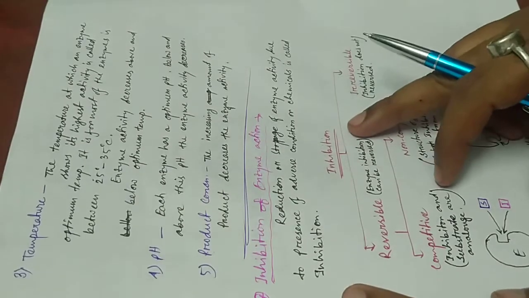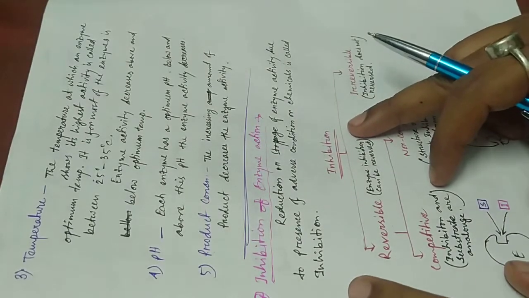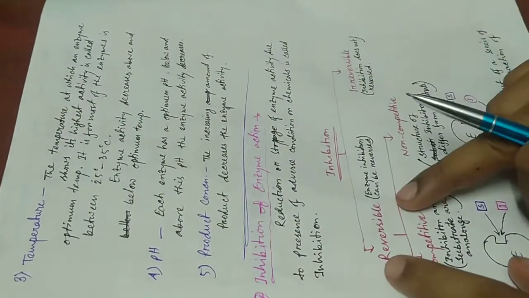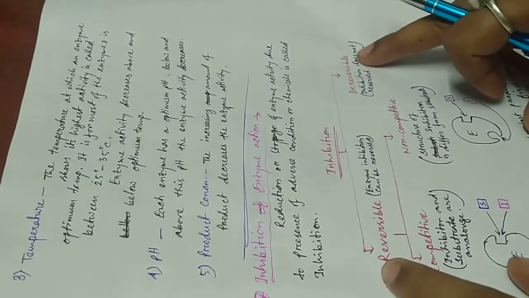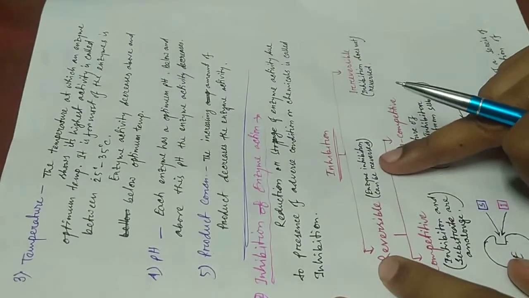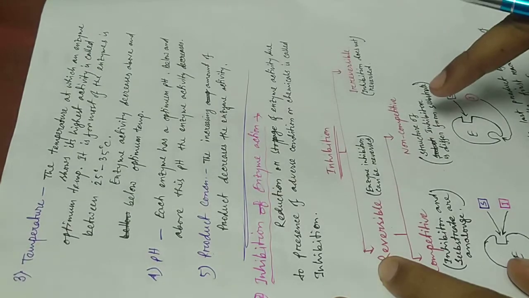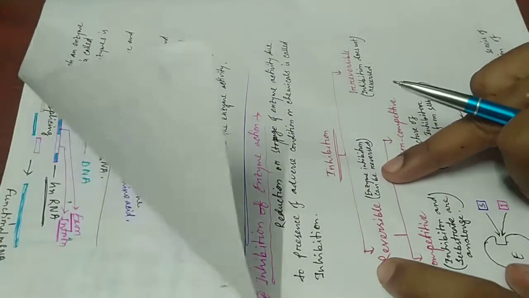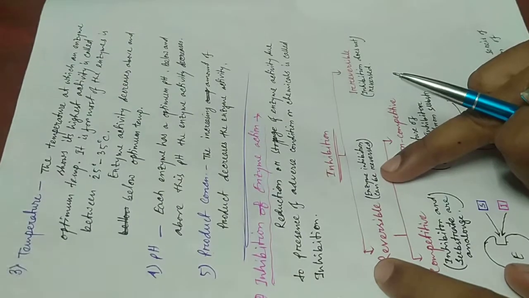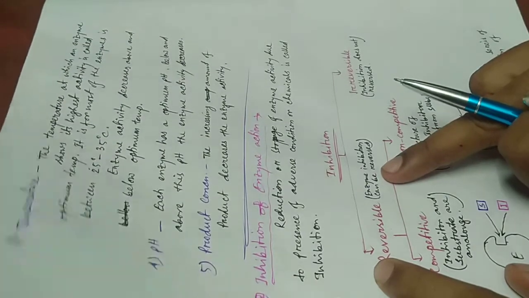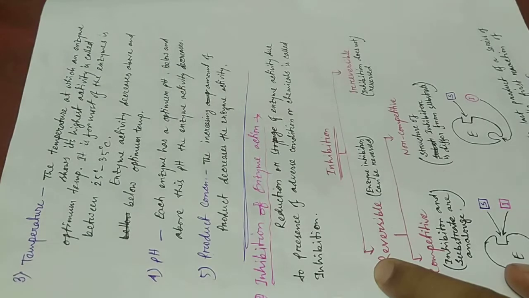We can classify the inhibition process into two groups: reversible and irreversible. Reversible inhibition means the enzyme inhibition can be reversed. If an enzymatic reaction is inhibited, it can be converted back to its function again.